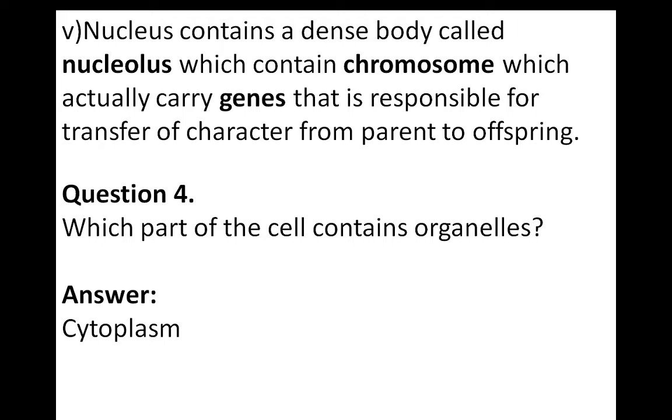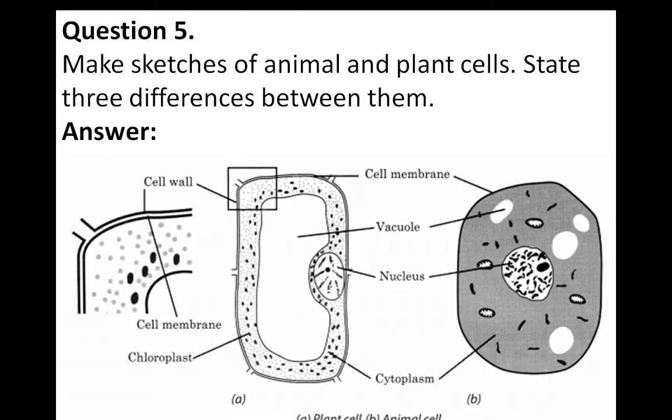Okay, question 4 is, which part of the cell contains organelles? So tell me. Cytoplasm. Question 5 is, make sketches of an animal and a plant cell. State 3 differences between them. So draw this. A plant cell is rectangular in shape, and an animal cell is round in shape.